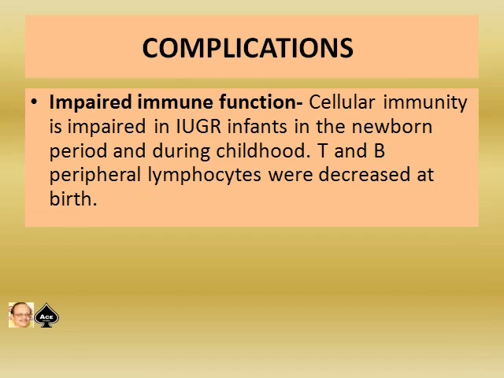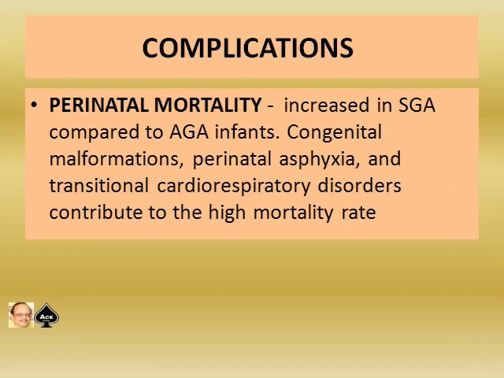Then impaired immune function. Cellular immunity is impaired in IUGR infants in the newborn period and during childhood. T and B peripheral lymphocytes are decreased at birth, which is shown by various studies. Perinatal mortality. Increased perinatal mortality is seen in SGA compared to AGA infants. Congenital malformation, perinatal asphyxia, and transitional cardiorespiratory disorders contribute to the high mortality rate.